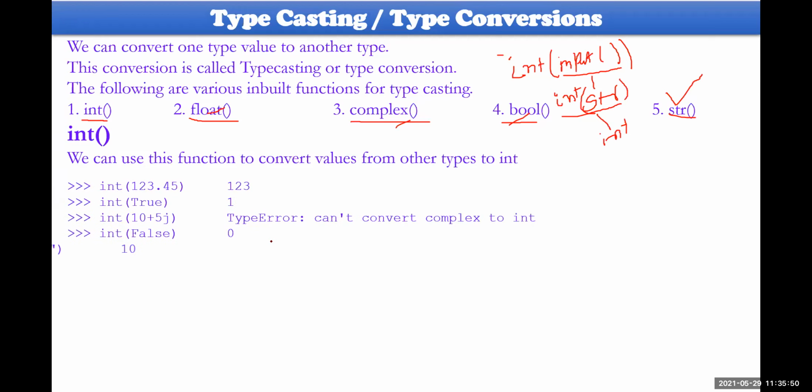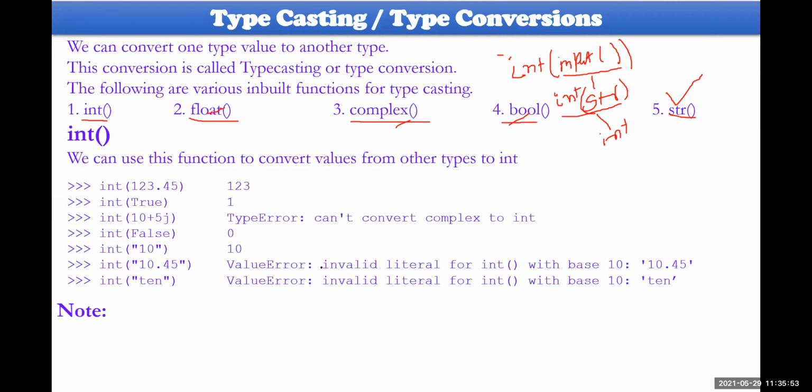I have given some examples here. Please go through these examples. Let me display them for a while. You can see 123.45 will be converted into integer, will be 123. Integer of true is 1. Integer of complex cannot be converted to integer. Integer of false will be equal to 0. Integer of a string will be converted. Integer of the string 10.45 is not supposed to be taken, because it is in float form in terms of string.